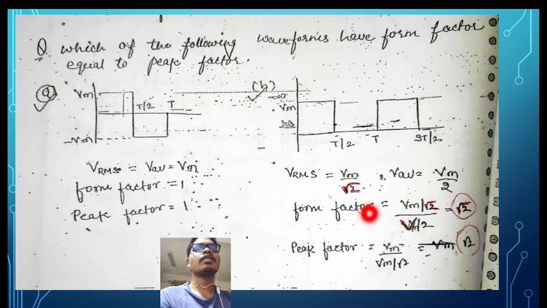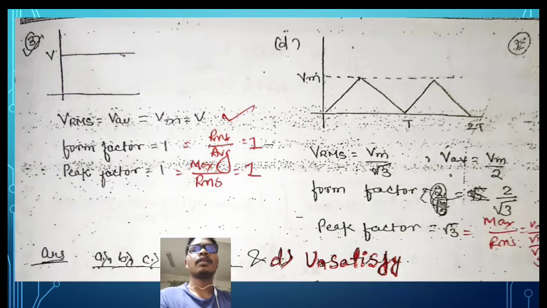Form factor is equal to RMS value divided by average value, so after calculating you will get root 2. Peak factor is equal to maximum value divided by RMS value, so after cancelling you will get root 2. So root 2 and root 2 are the same, so form factor and peak factor are the same. So in question A and question B, the form factor and peak factor are the same.